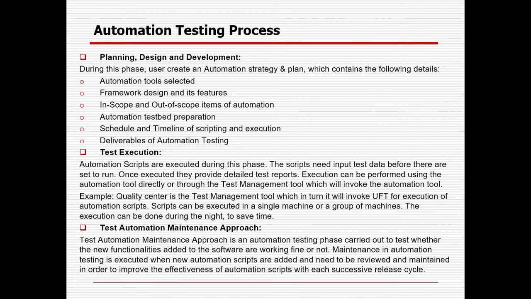Test automation maintenance is an automation testing phase carried out to test whether the new application functionality added to the software is working fine or not. Maintenance in automation testing is executed when new automation scripts are added and need to be reviewed and maintained in order to improve the effectiveness of automation scripts with successive release cycles.